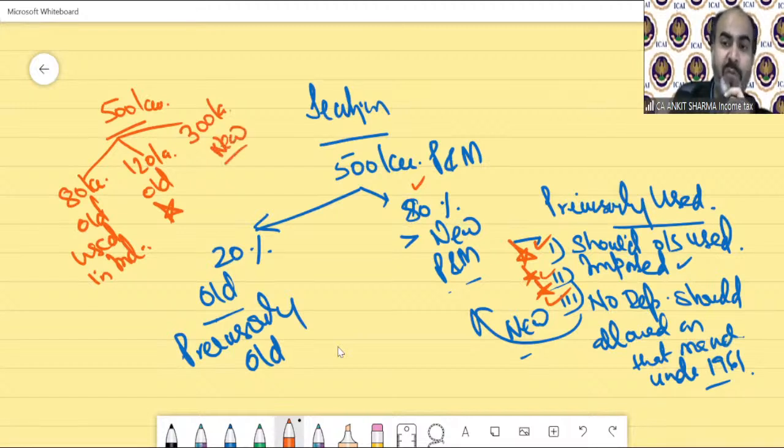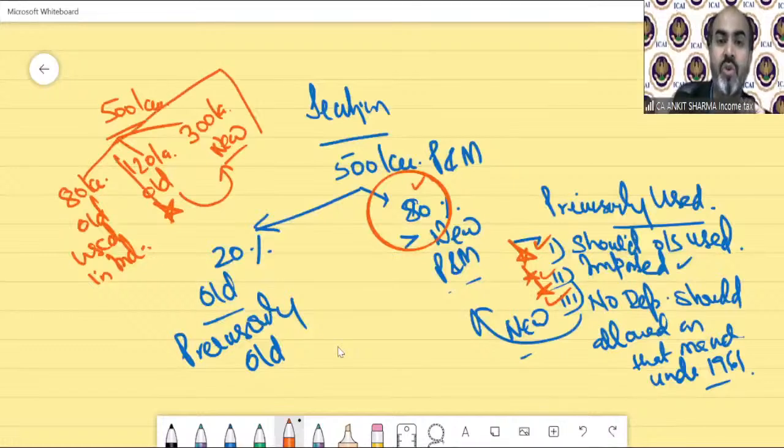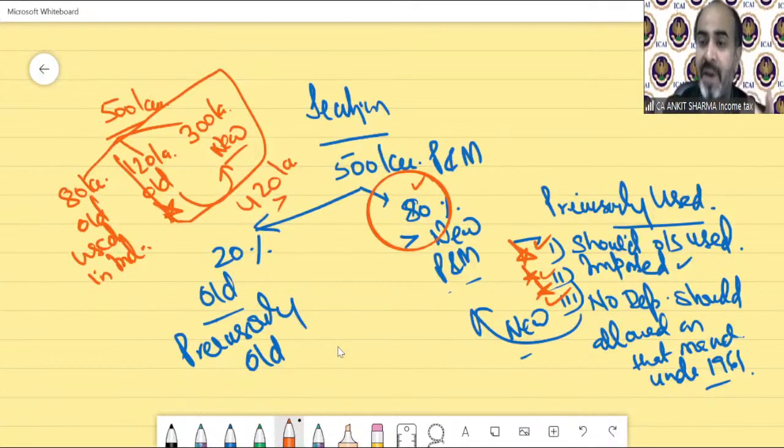So we have to fulfill the condition that 80% or more should be new. So this old machinery will be treated as part of new plant and machinery. So total new will be considered as 420 lakh. And that is more than 80% of total machinery. So deduction can be availed. That business can be treated as a new business. Clear? Back to the notes. Of course, we will read these conditions in detail in the notes.